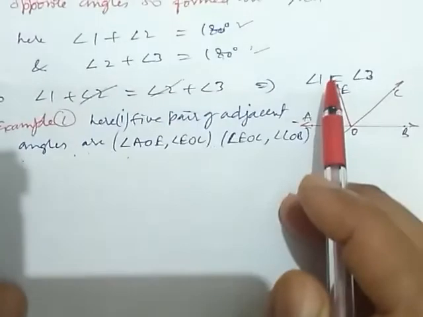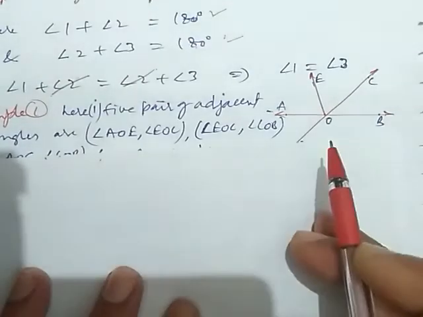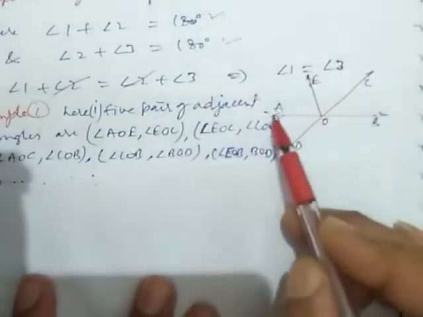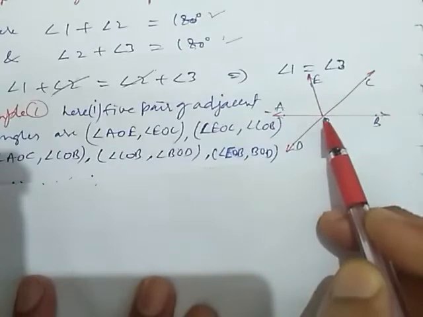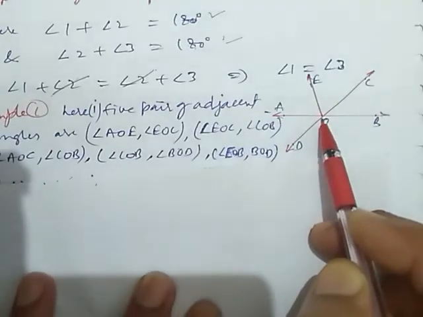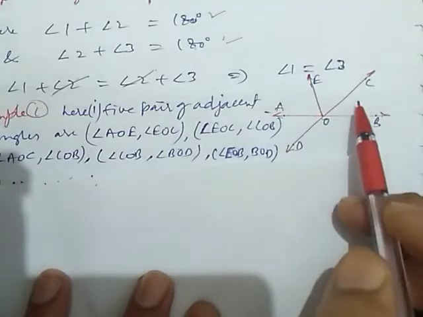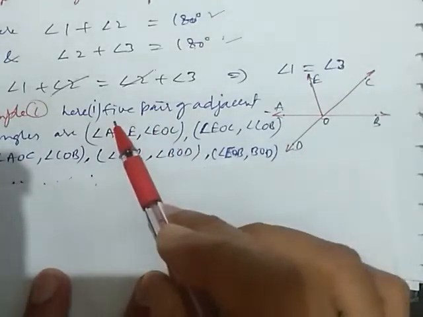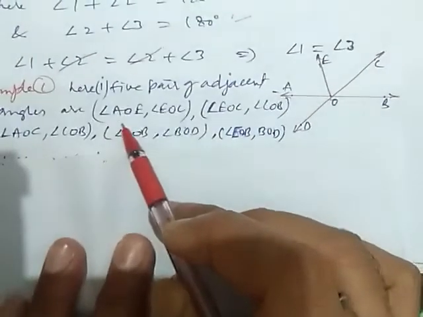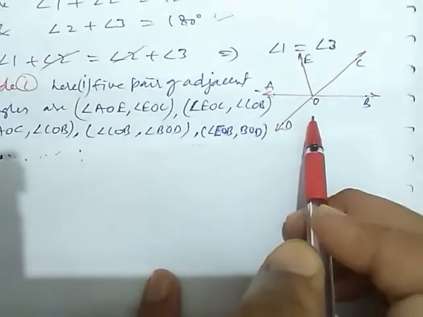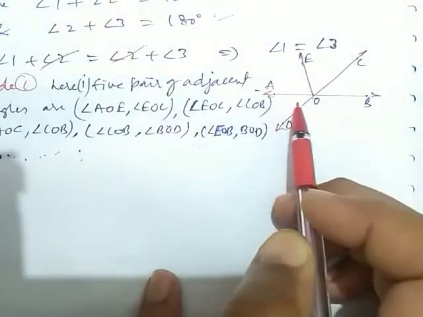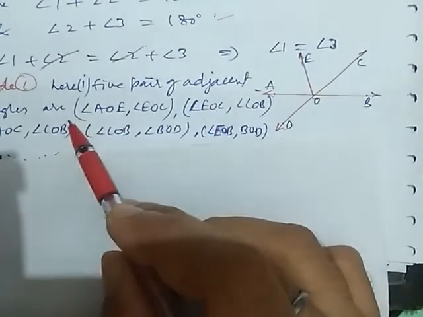Here we take an example. Some line segments or rays are meeting here at a point O, and we can find different types of angles. So we can check here that 5 pairs of adjacent angles are formed. Here there are 5 angles: 1, 2, 3, 4, 5. So we are listing them.